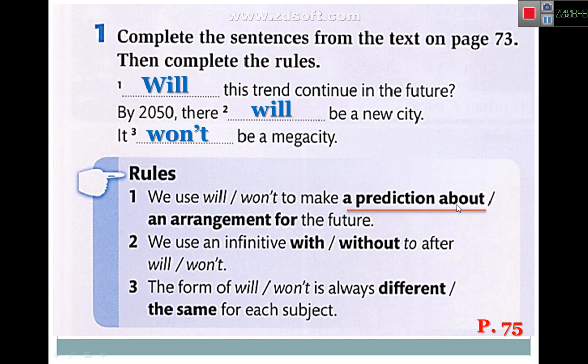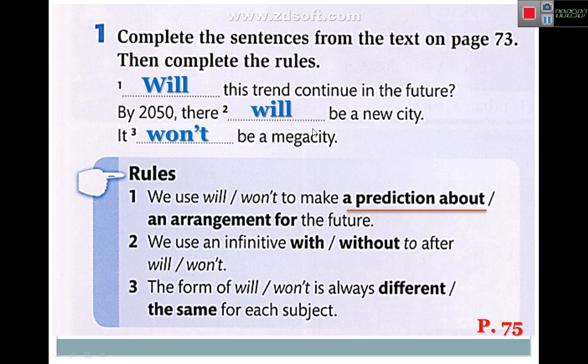A prediction about, it means we use will or want to make a prediction about, not arrangement. Arrangement is another topic, but this is a prediction about, that you say I will do, I will read, I will write.